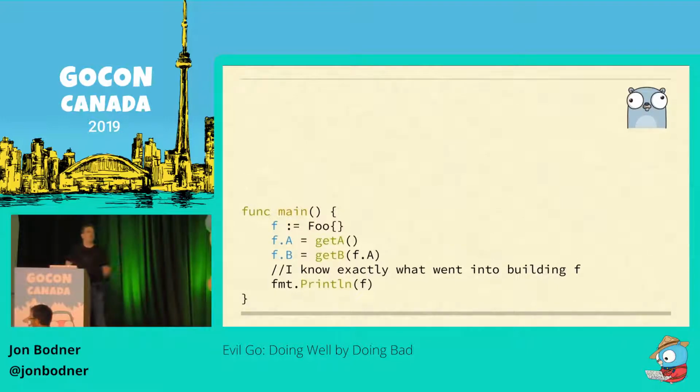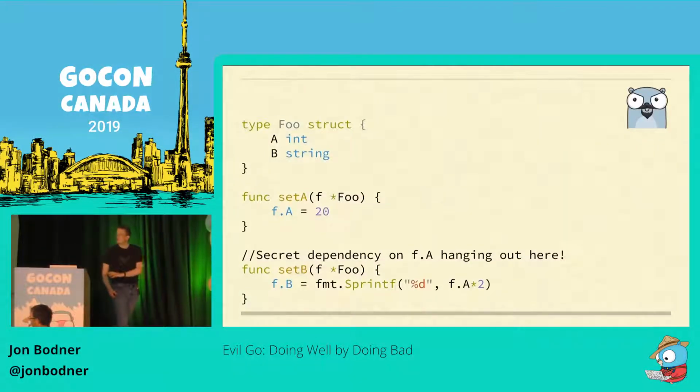So how do we be evil? We do this by inverting the model. Rather than calling functions that return values we compose together, we're going to pass a pointer to a struct into functions and let the functions make direct changes to the struct. And since every function has the whole struct, the only way to know which fields are being modified is to look through all the code.